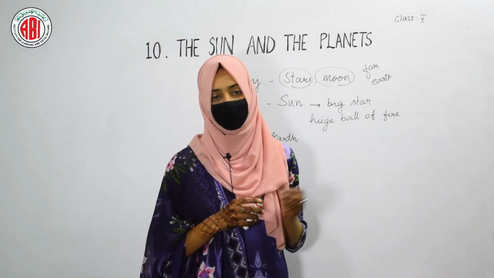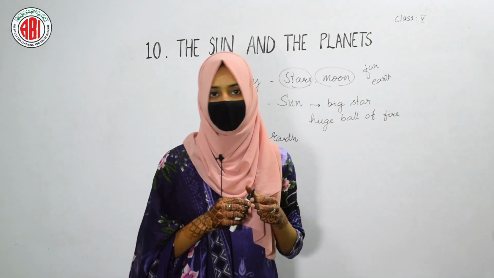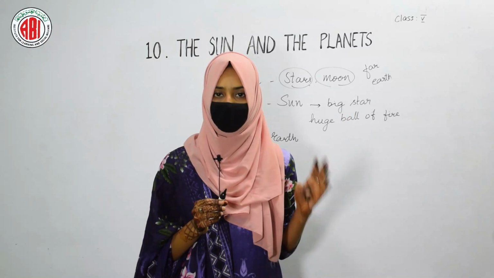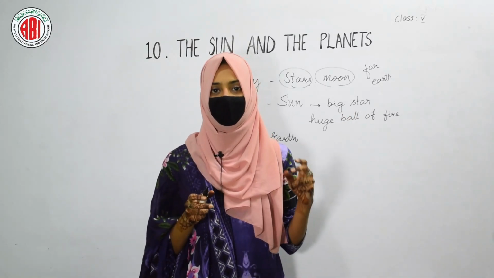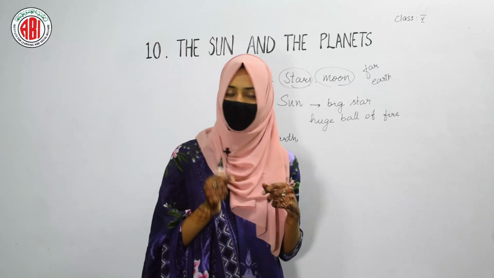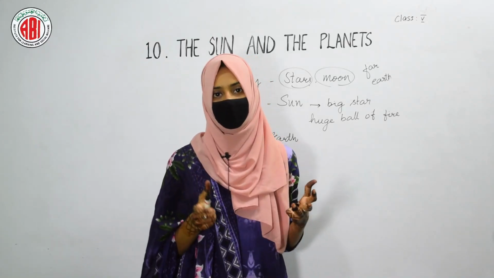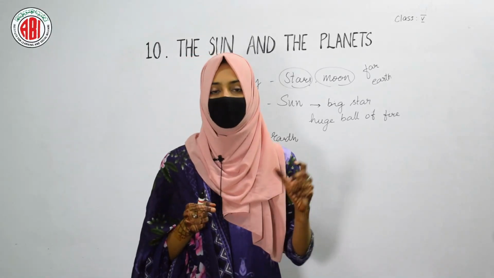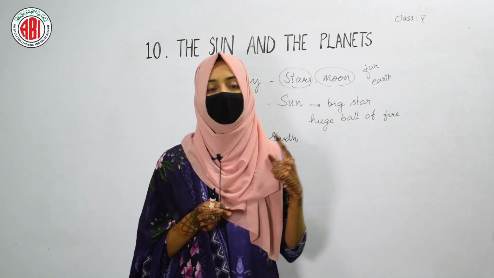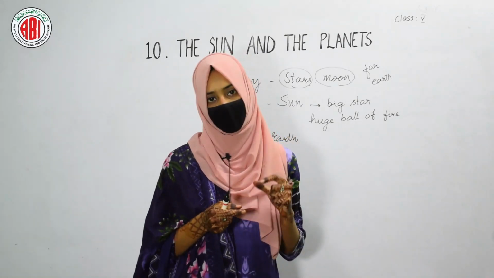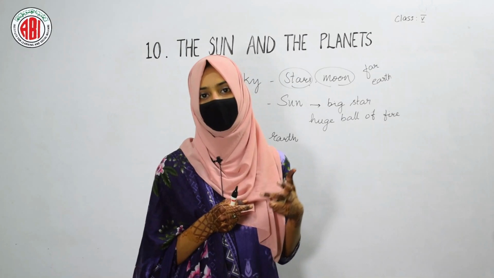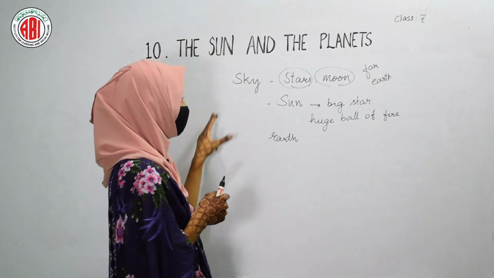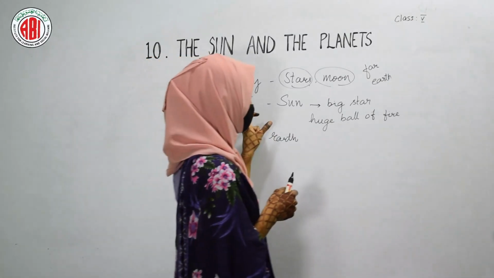When you see an aeroplane flying in the sky, it also looks very small because it is hundreds of kilometers far from the earth. Whatever is present far away from the earth looks smaller in size. Many passengers are also present in the aeroplane. When they look down, the things that are present on the earth also appear smaller to them because they are very far from the earth. So whatever is present far away from the earth looks smaller in size.